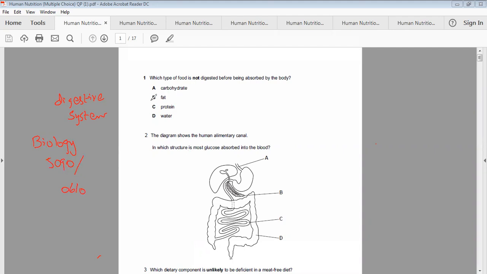Okay, so here is the first MCQ. Which type of food is not digested before being absorbed by the body? The correct answer is water, because water has nothing to do with digestion.